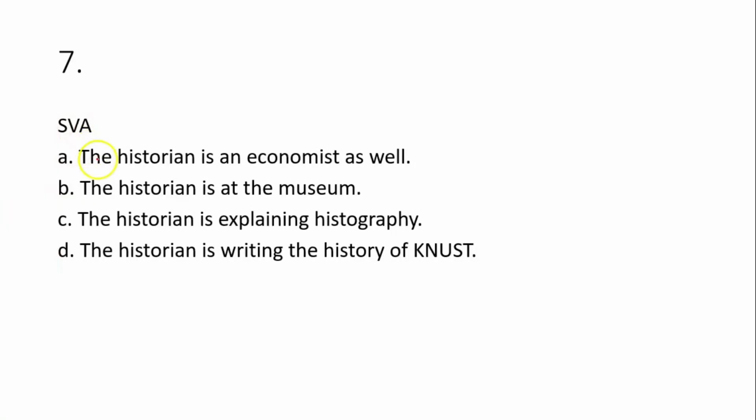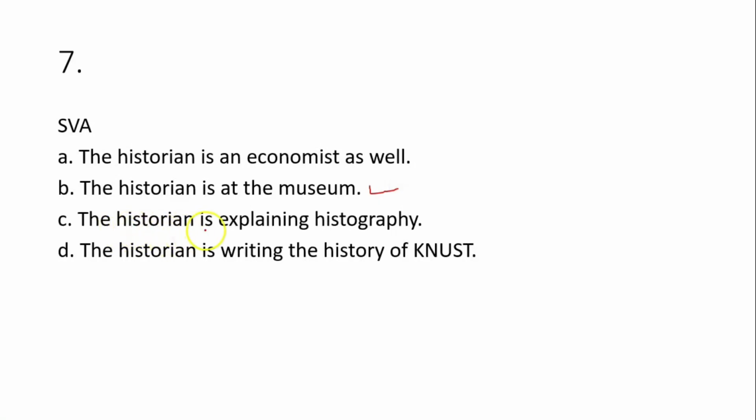So let's proceed to the next one. This is SVA. Now let's check properly. Option A says the historian is an economist as well. This is SVC. The historian, the subject, is, that's a verb. An economist is a complement because it renames the subject. So this is SVC. Then option B, the historian is at the museum. So the historian, that's the subject, is, that's the verb. Then the museum is the adverb of place. Is that okay? So this is SVA. Option B is SVA. So that's the correct answer. Let me check option C for you.